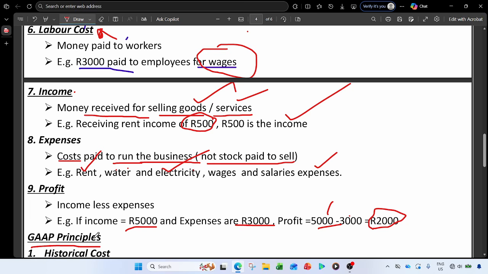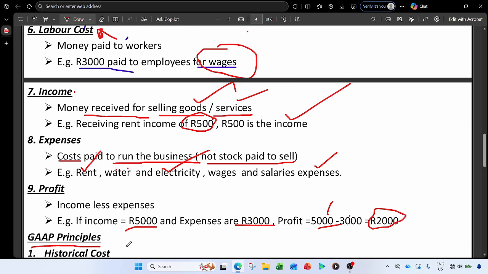These principles will help the accountants to know how to record the accounting records, and to know if these records are important or not, because if they are not important, there will be no need for them to disclose their records separately.